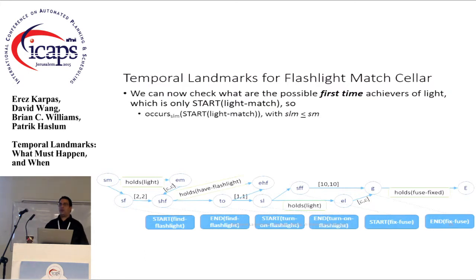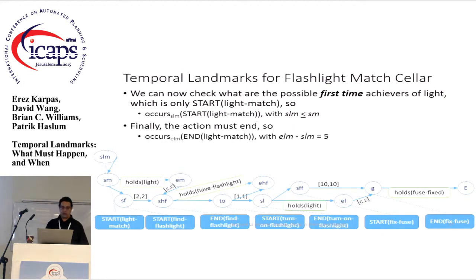And now I'm going to do another trick, and I'm going to look at the first time possible achievers of light match. Sorry, of light. And so, while again there are 2 achievers of light, only one of them can be used to achieve light for the first time, and that's start light match. And we can discover this in basically the same way that Llama does by building the relaxed planning graph without the achievers of light until it reaches a fixed point. And we discover that start light match is the only first time achiever, and so we start light match, and then we have end light match.